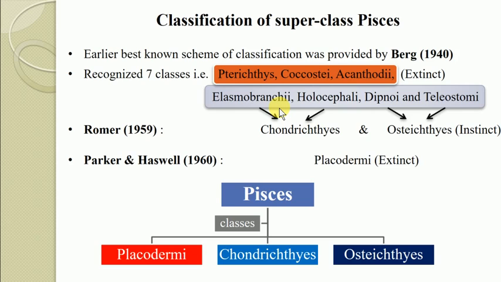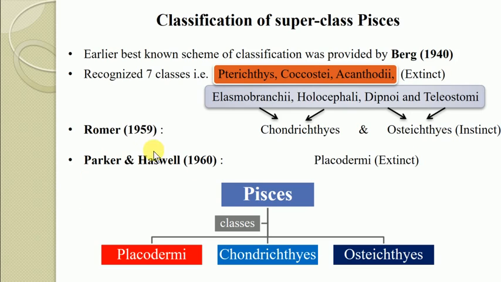So in this way, the earliest best known scheme of classification for Pisces was provided by Berg in 1940. But after that, on the basis of the type of endoskeleton present among the fishes, the scientist Romer in 1959 grouped the fishes into 2 subclasses, the Chondrichthyes and the Osteichthyes. Chondrichthyes are also known as the cartilaginous fishes, as their endoskeleton is made up of cartilaginous material, and the second class is the Osteichthyes, which includes the fishes having the endoskeleton in the form of bones.